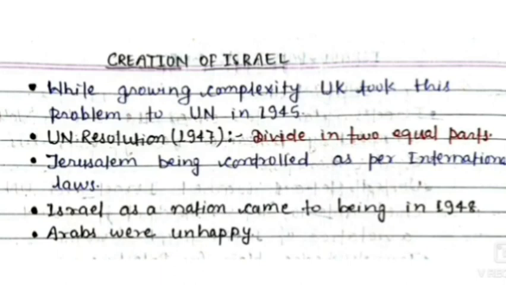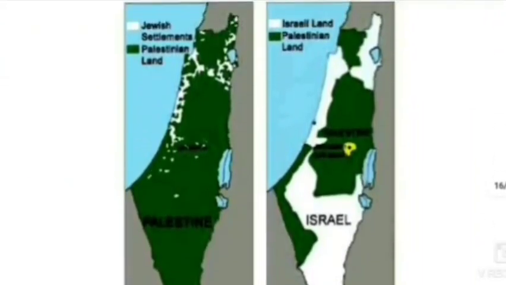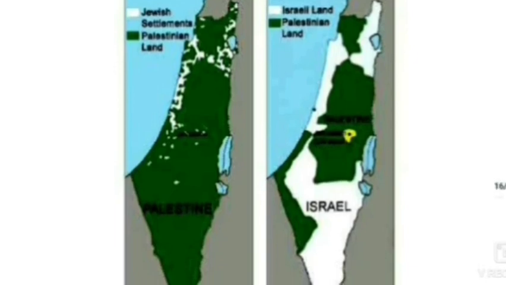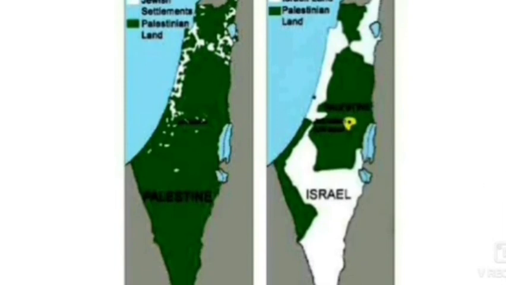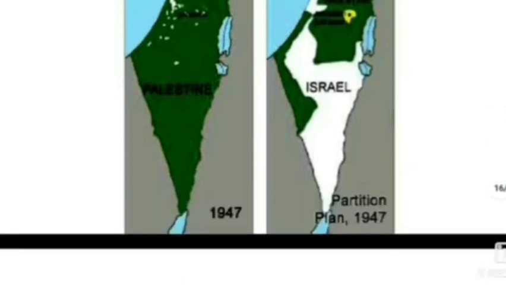But after this incident, the Arab countries and the Muslim world were quite unhappy. So you can see the map here. The first map is from when there was only one country, Palestine, and in this map the white portion is the Jewish majority area. But after the resolution of the United Nations, the land of Palestine was divided into two halves. The green color went to the Palestinian Muslims, and the white color went to the Jewish people.